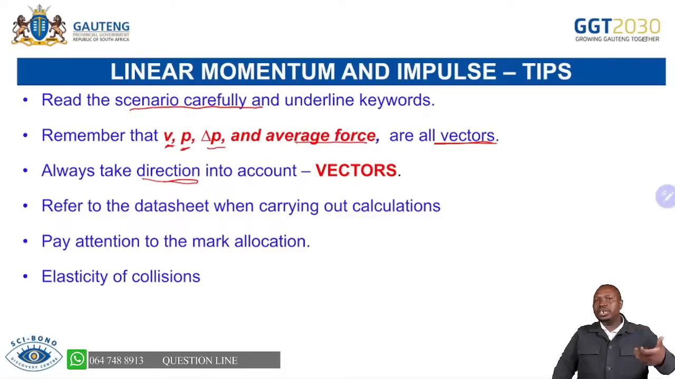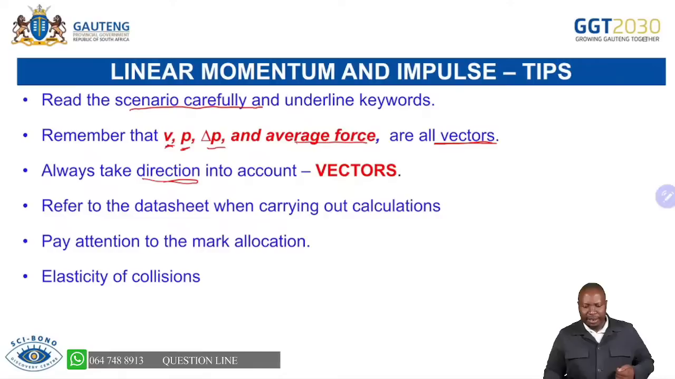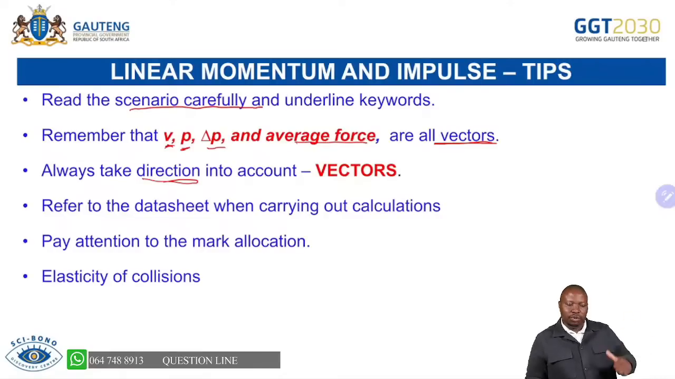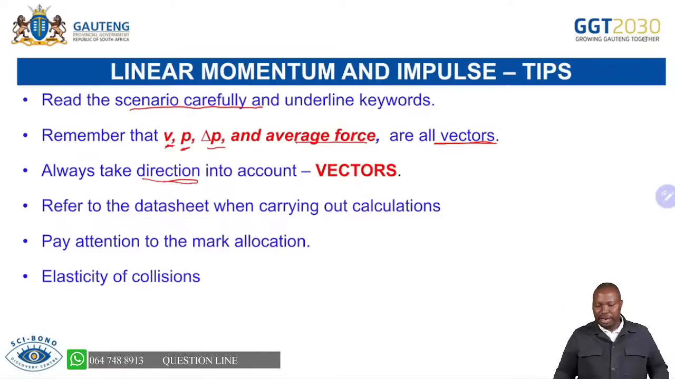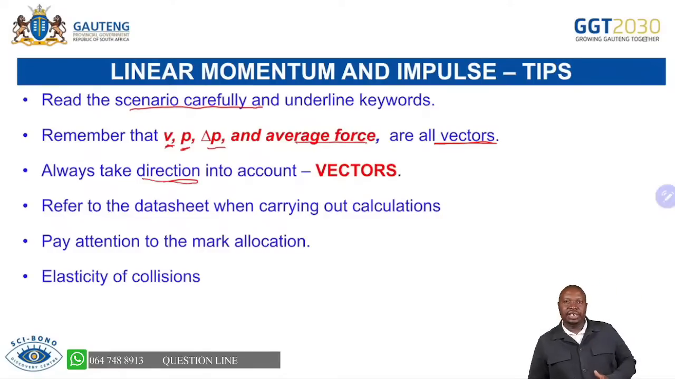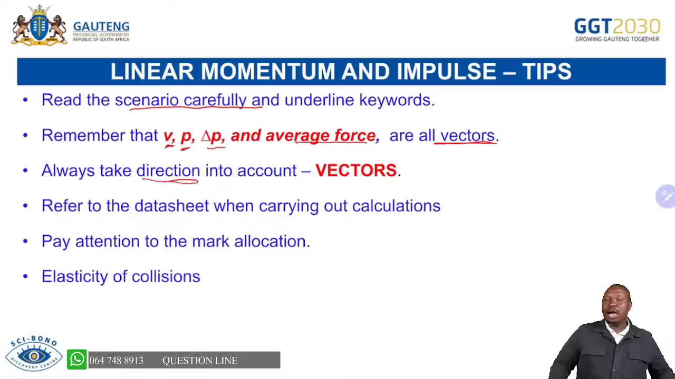The question can say calculate the speed, which is a scalar quantity. So when you say speed, we're saying don't show the direction. But when you say velocity, we're talking about now a vector quantity. Momentum is a vector, change in momentum is a vector, and average force is a vector. So all of those you will take into consideration the direction.